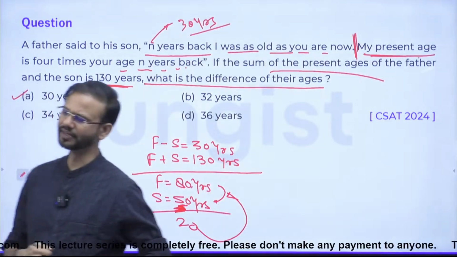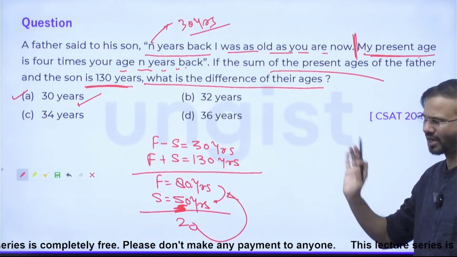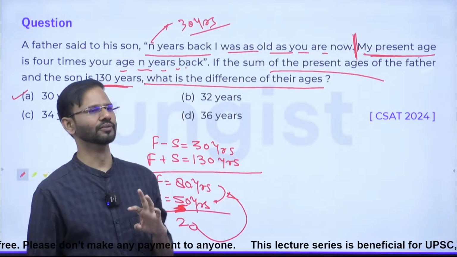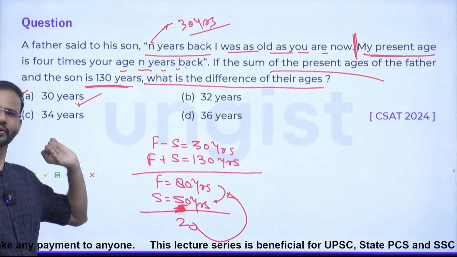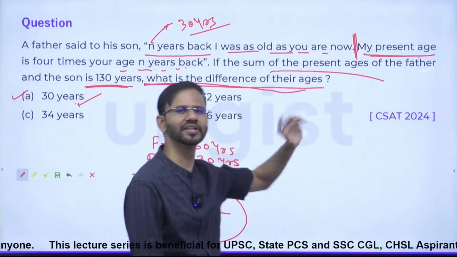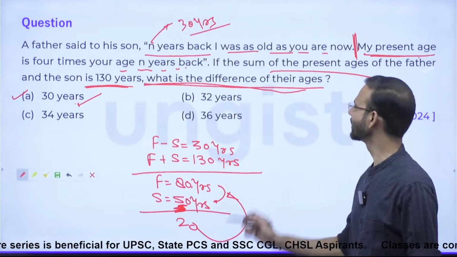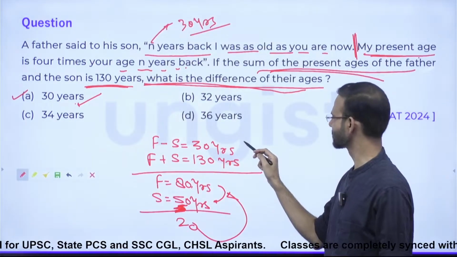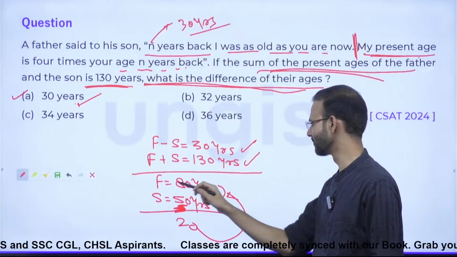The last step is, I'm repeating from the very beginning. We have taken the first option as the answer. The easiest option was 30. The question asks for the difference between their ages, so we assumed the difference is 30, and in the question they have said the sum of the present ages is 130. So the difference is 30 and the sum is 130. From these two equations we can solve.